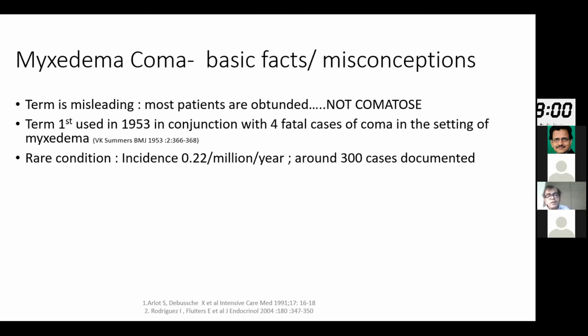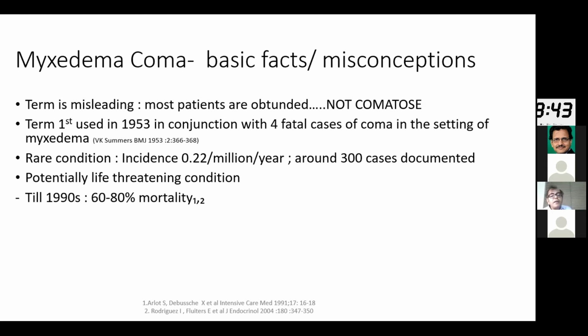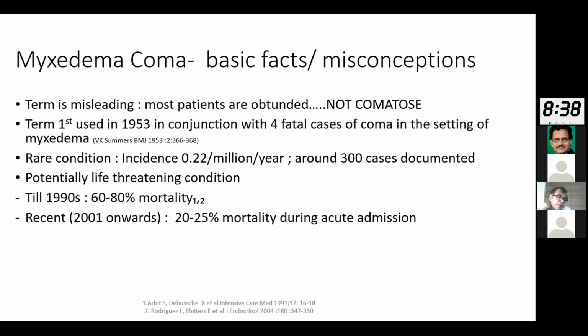It is a rare condition. The incidence is about 0.22 per million per year, and altogether globally till date, just around 300 cases have been documented to be suffering from myxedema coma when they were admitted to the hospital. However, despite such a rarity, it's a potentially life-threatening condition. Till the 1990s, this was associated with a 60 to 80% mortality. The situation is somewhat better now. From 2000 onwards, studies suggest that the mortality has gone down to nearly 20 to 25% only during acute admission. But this is primarily because of a rapid diagnosis and a rapid institution of treatment.